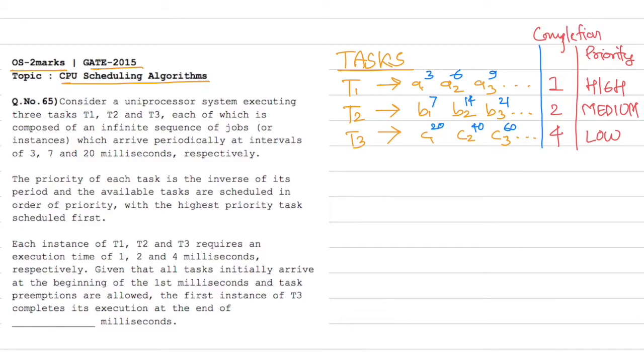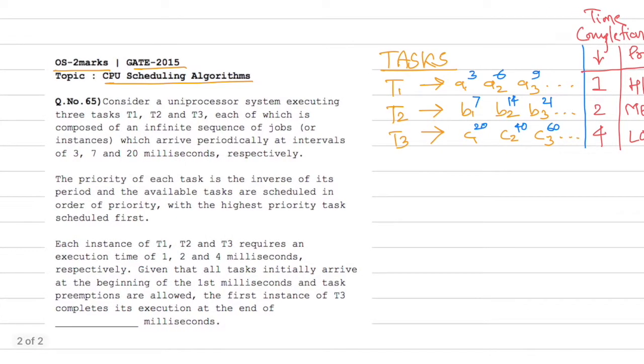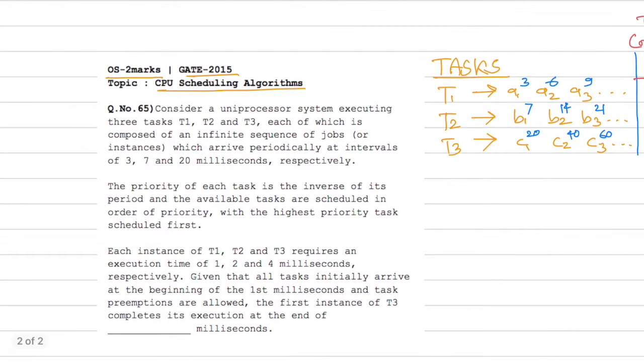Time taken for completion of each task. Okay, so this is a table that we are going to follow. Now, each instance of T1, T2, T3 requires an execution time of 1, 2 and 4 milliseconds respectively, given that all the tasks initially arrive at the beginning of the first millisecond.